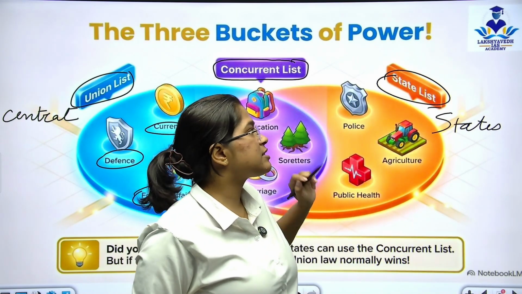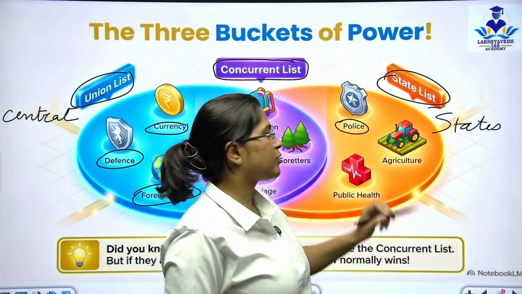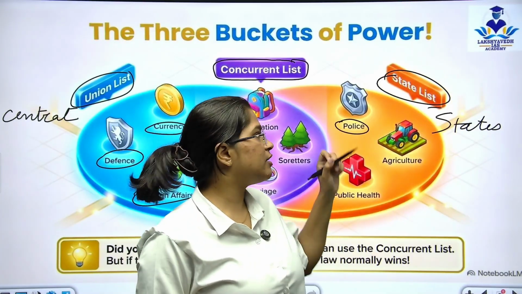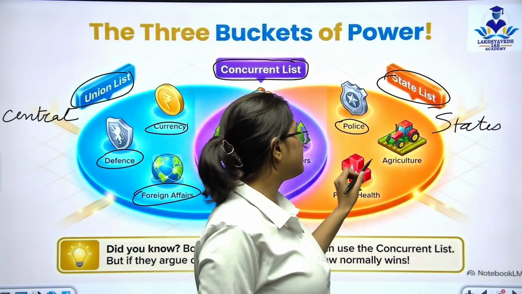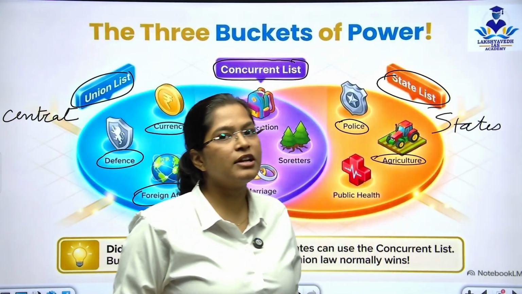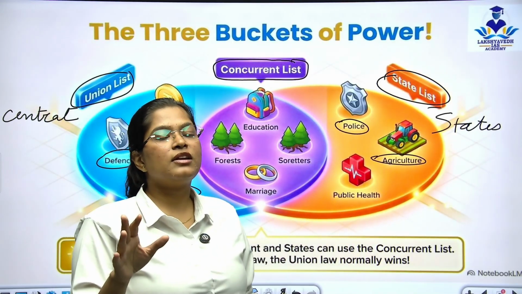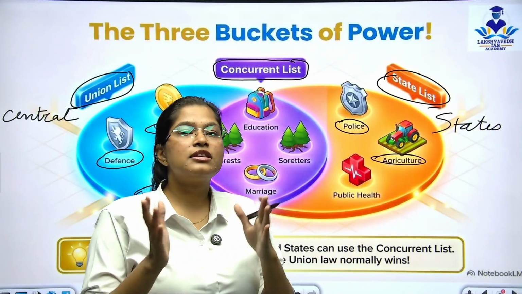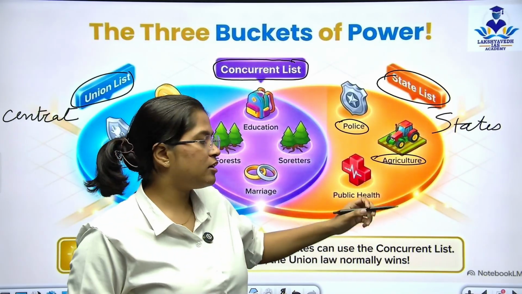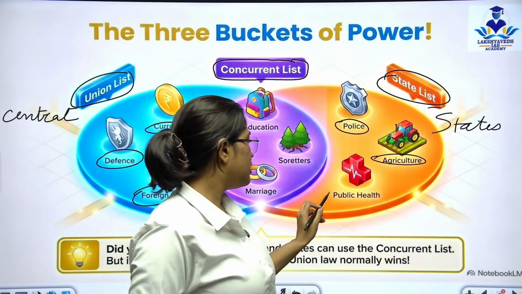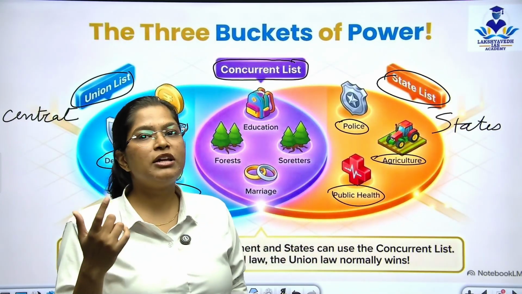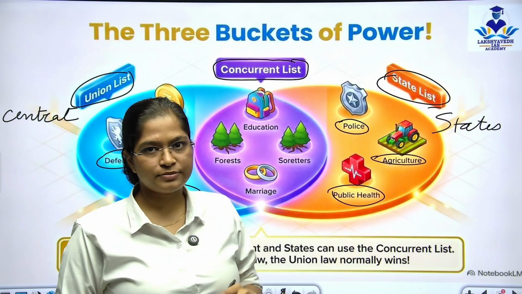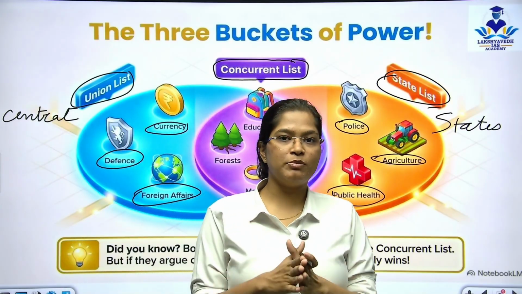After that, when we see the state list, we have police. The police in the state is governed by the state list. After that, agriculture related matters. The matters relating to agriculture come under the state list. That is why the state can make laws and acts related to agriculture. After that, public health. Public health is a matter of the state. The state needs to focus on public health.